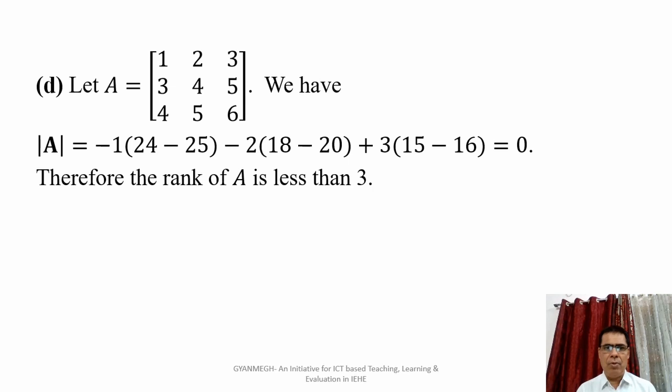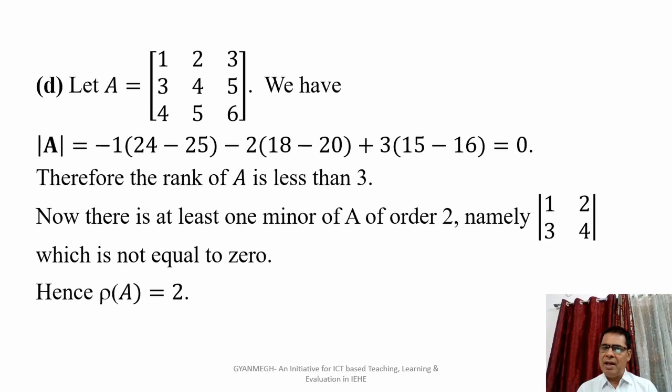Now, if A be the matrix of type 3 by 3, here the determinant of this matrix A is equal to 0. Hence, it is a singular matrix. Therefore, the rank of this matrix A is definitely less than 3. Now, we consider the minor of this matrix A of order 2. The first minor, the determinant of matrix 1, 2, 3, 4, is obviously equal to minus 2, which is not equal to 0. Therefore, by the definition of the rank of matrix, we can say that the rank of this matrix A is 2.